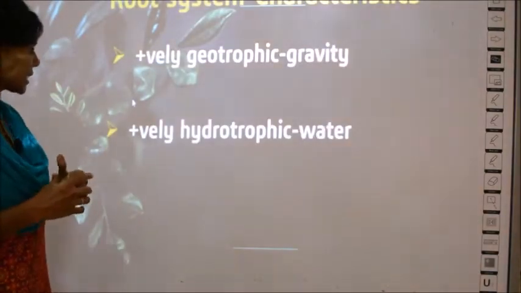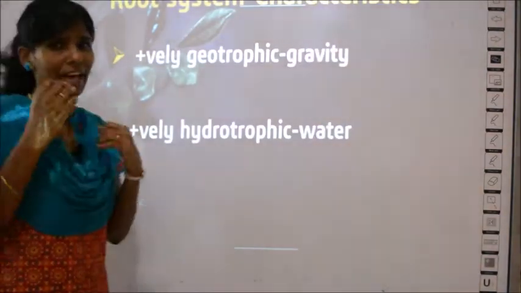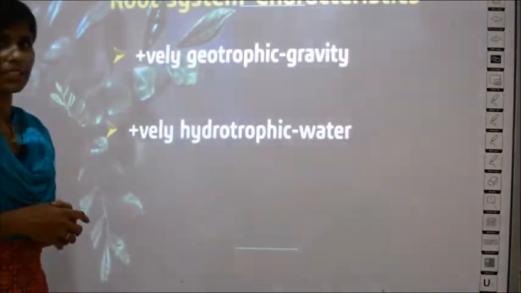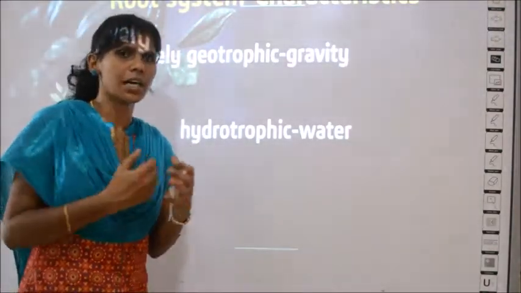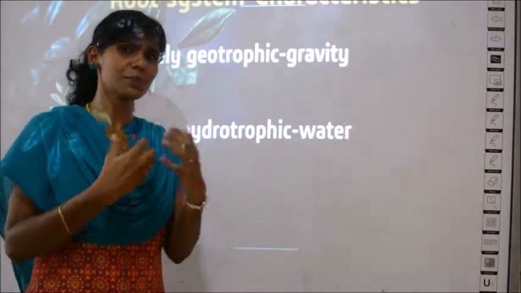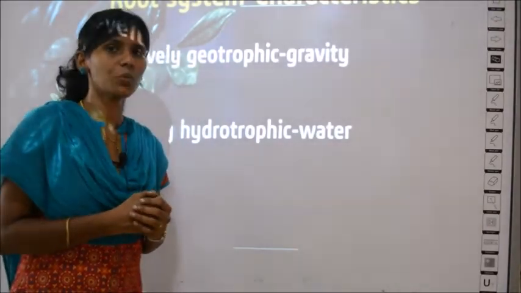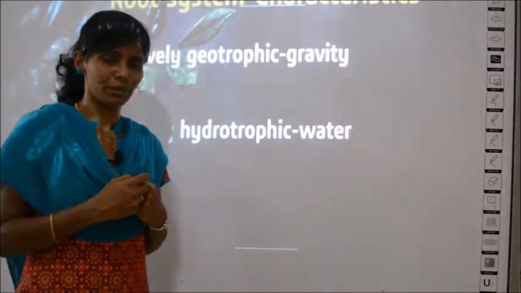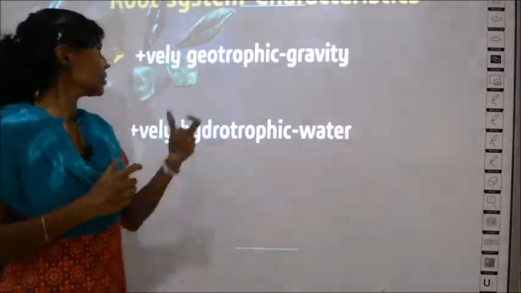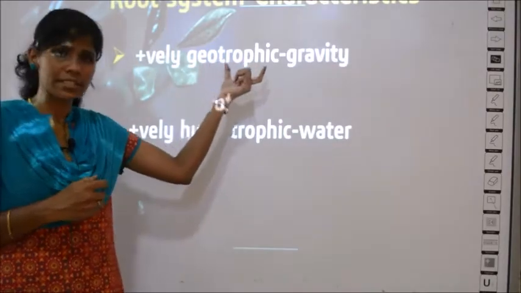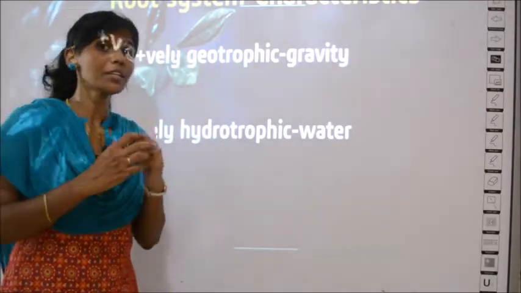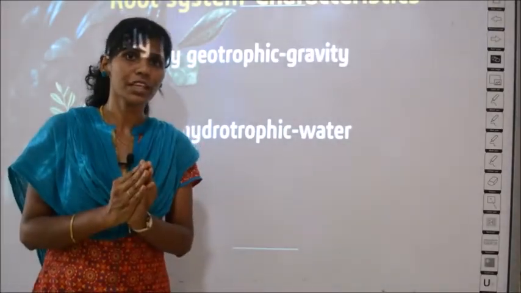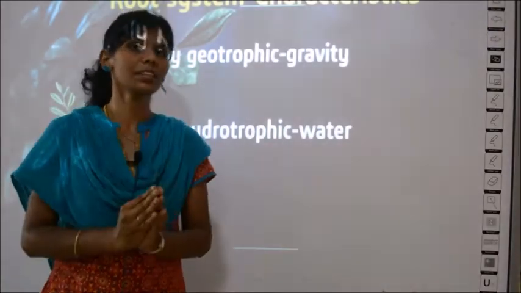So next we will study some characteristics of roots or the root system. Roots have three special characters. We will study what they are. So there are three new terms for you. Before that I will tell you, trophic, you can see trophic, right? This word trophic means attracted. What is trophic? Attracted to something.